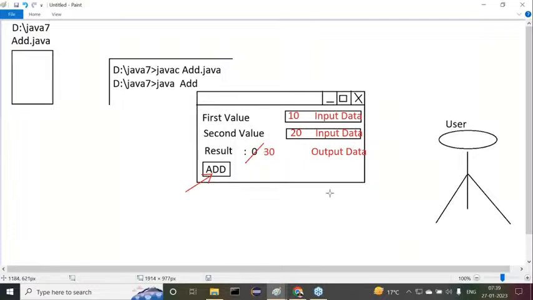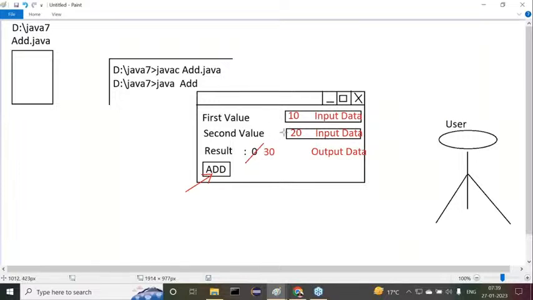All right, the same scenario. The user exists here. The program is available here. Between the user and the program, which one is acting as an interface now? This window is acting as an interface or not? This window contains graphical components. The window that contains graphical components is acting as a user interface or not?